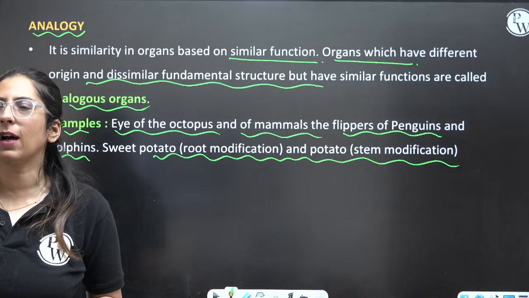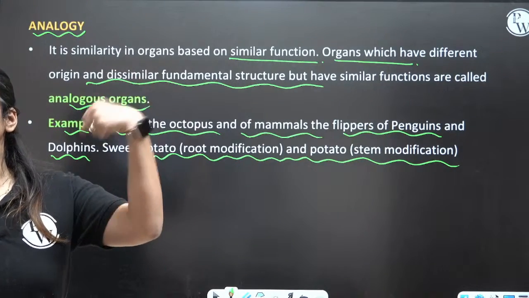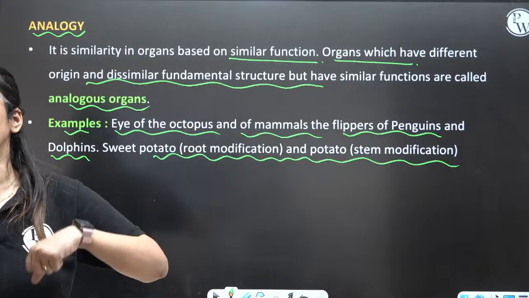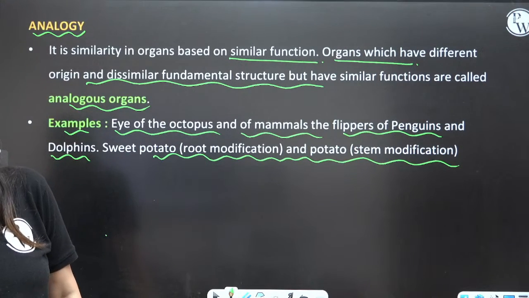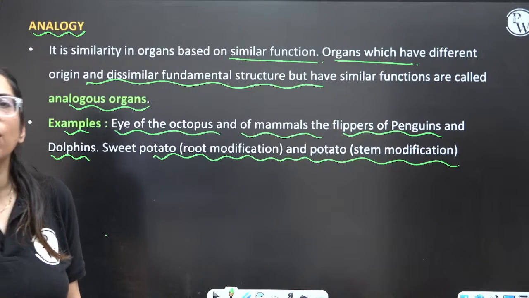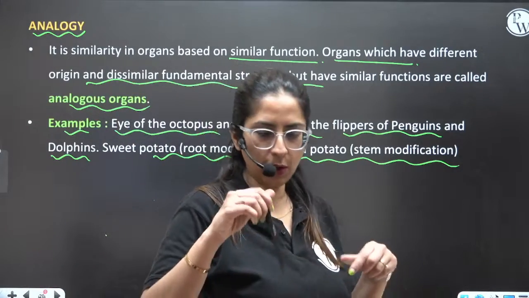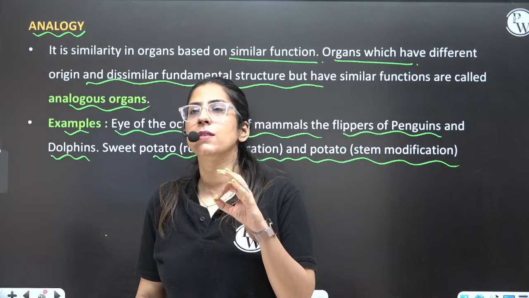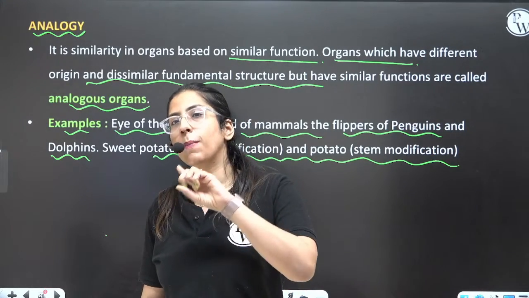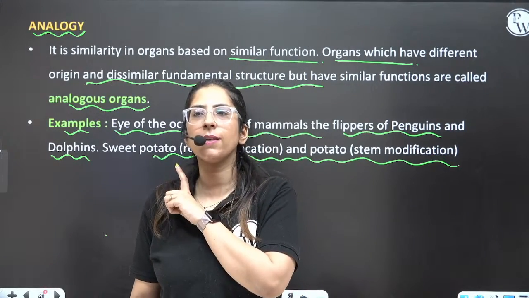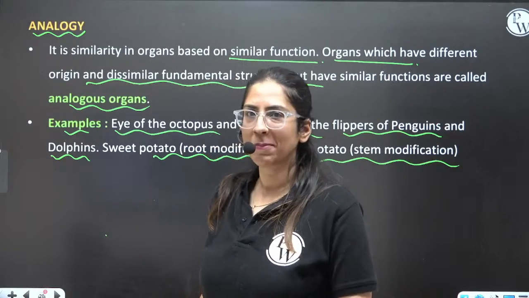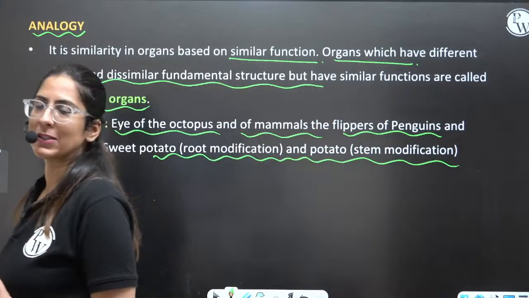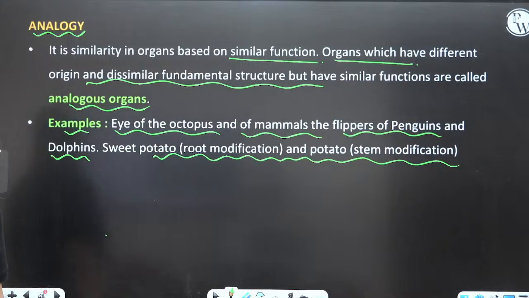Okay, Ritvika, metacarpals 5, carpals 8, phalanges 14, humerus 1, radius 1, ulna 1. Okay, 30. But in case of hind limb, in case of leg, we have one extra bone present, which is a patella, and that is the reason the tarsals are 7 in number. Yes, Ritvika? Now you'll be like, ma'am, why are we studying locomotion and movement in this chapter? Yes, we will qualify. We have to.